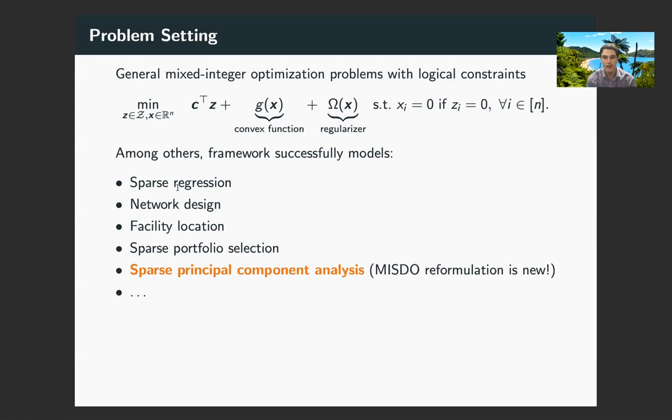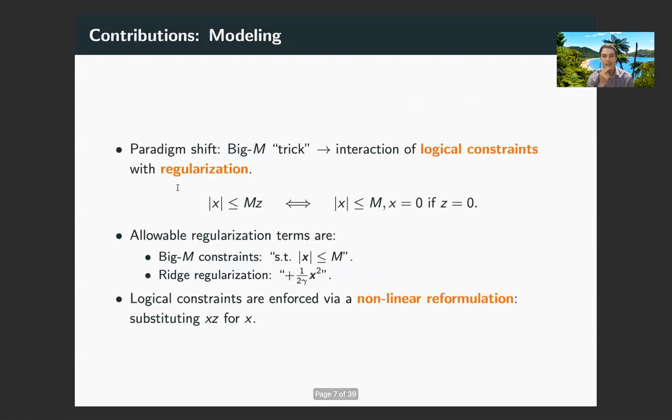And this is a drawback because exact methods need to actually be able to solve problems with hundreds of thousands or millions of features, rather than hundreds of features. So that's really where this work comes in. In this work, we make two fundamental sets of contributions. The first set of contributions is a set of modeling contributions.